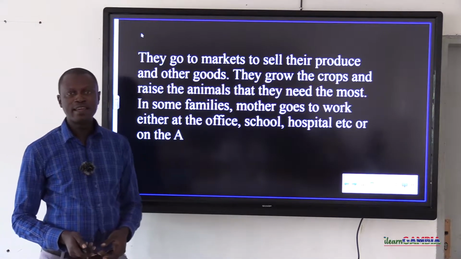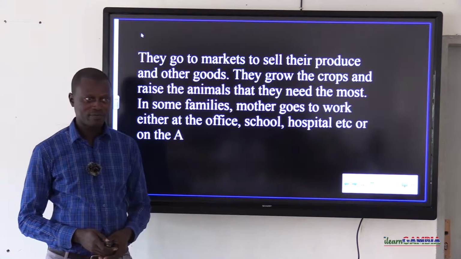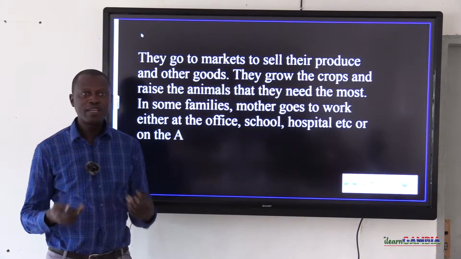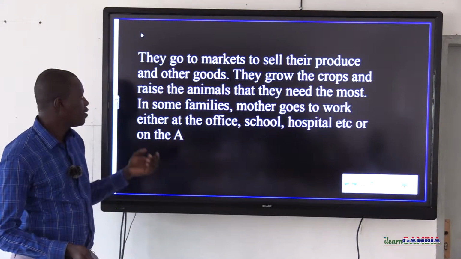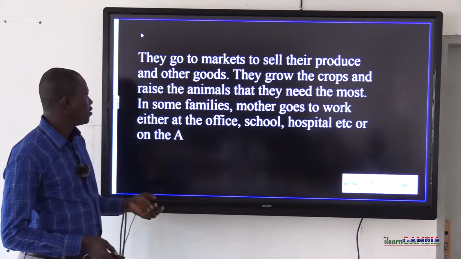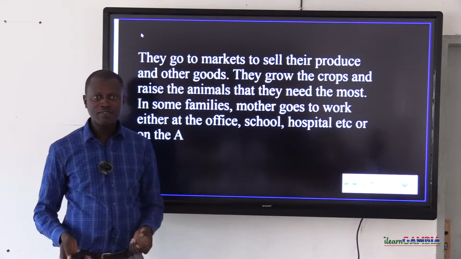One example is the Kanifing municipality, where there are many families living together in different compounds, and on a daily basis, you will see family members going to the market to be involved in various trading activities.